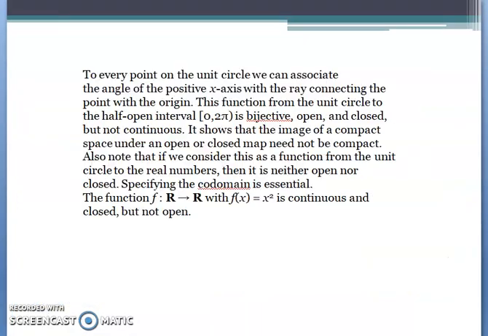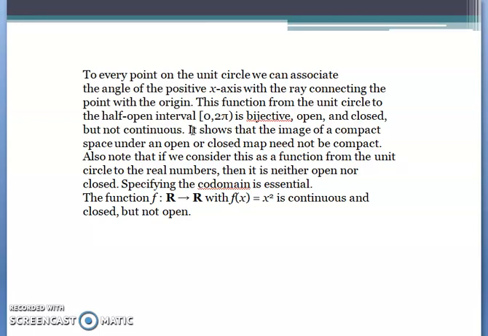On to our last example. To every point on the unit circle, we can associate the angle of the positive x-axis with a ray connecting the point with the origin. In a unit circle the radius is 1, so we can easily find the angle it makes with the x-axis with the help of a ray from the origin. This function is defined on the open interval 0 to 2 pi.